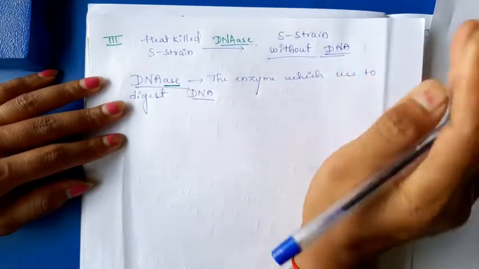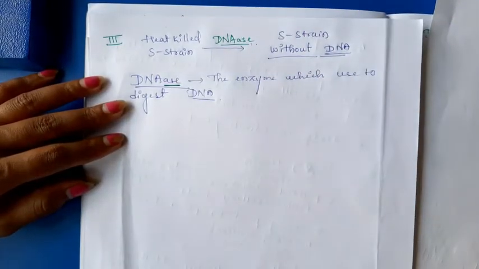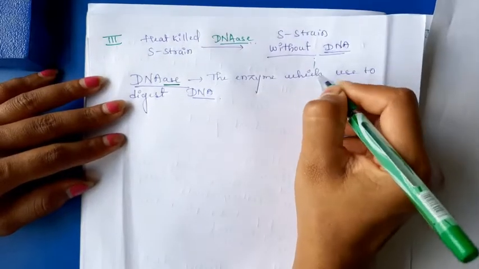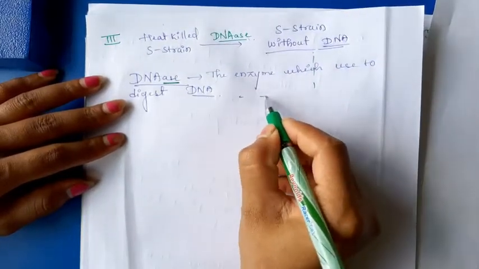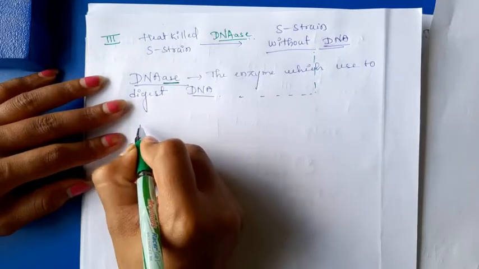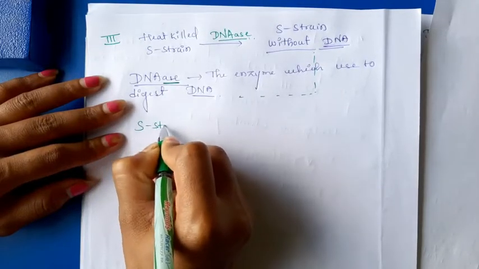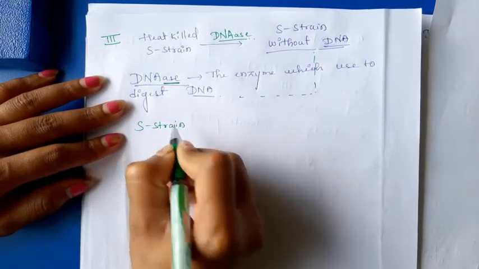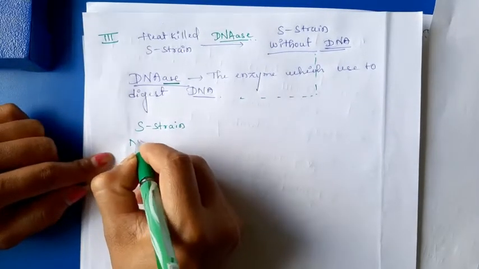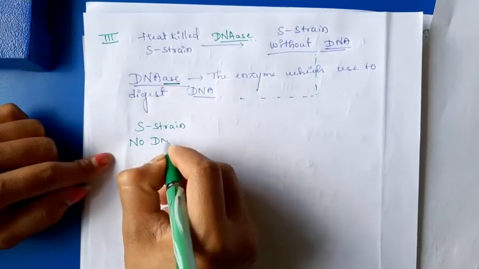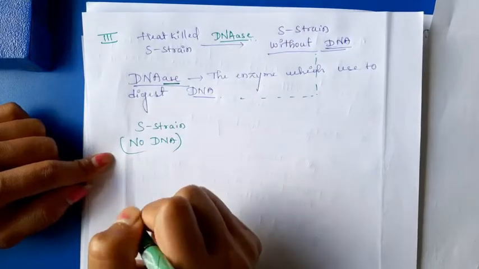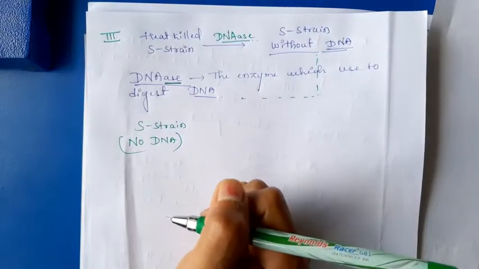Otherwise, we can write no DNA. S-strain bacteria, no DNA, because it is already treated with the DNase.